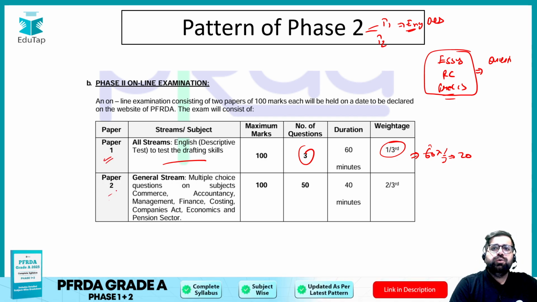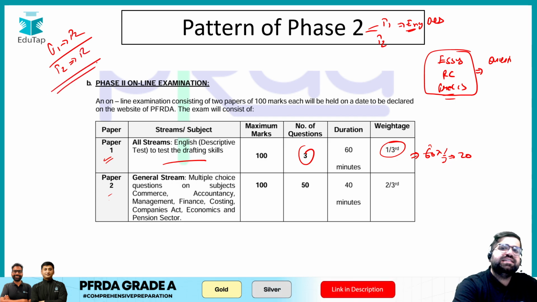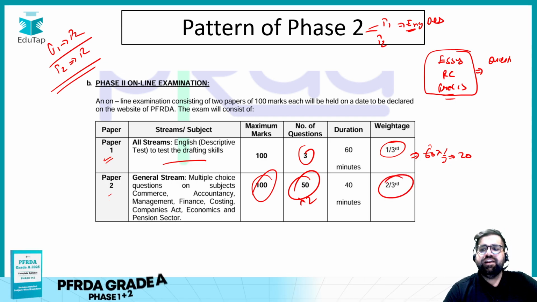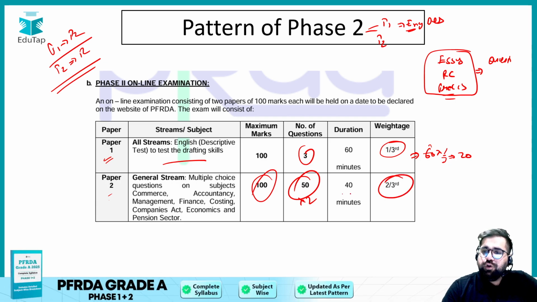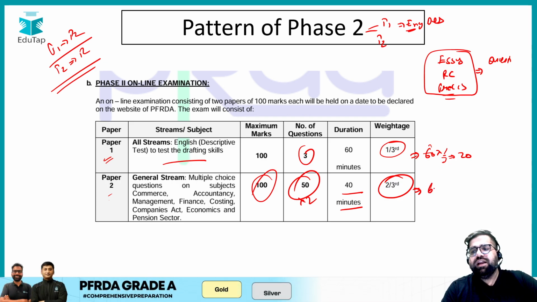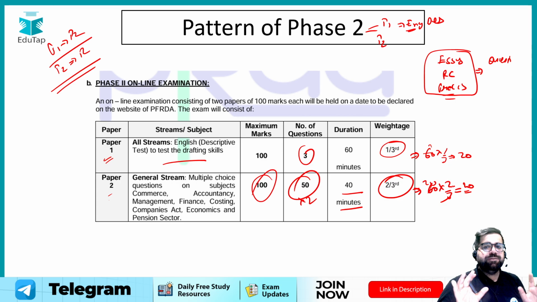Then comes your paper 2. Now if you see phase 1 paper 2 and phase 2 paper 2, they are exactly the same. Even the paper pattern is the same. Again 50 questions, each question is of 2 marks, but over here you get a weightage of 2/3. You will have 40 minutes, in which you have 50 questions to solve. Let's say that you are getting 60 over here as well, but it will be 2/3 now, so it will be 40 marks, because the examination pattern is such.